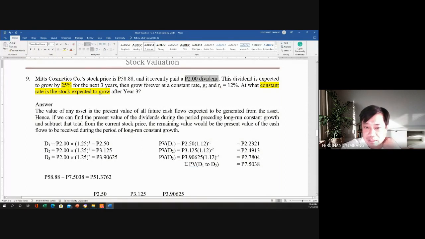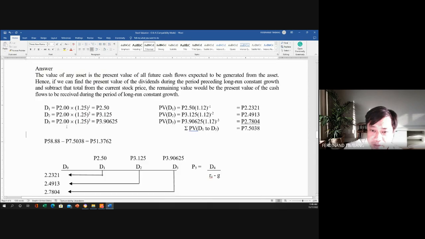So now, what we will do is we have 2 pesos times 1.25 for the D1, 2.5, and then 2 pesos times 1.25 raised to the power 2, 3.125, and then 2 pesos times 1.25 raised to the power 3, 3.90625.